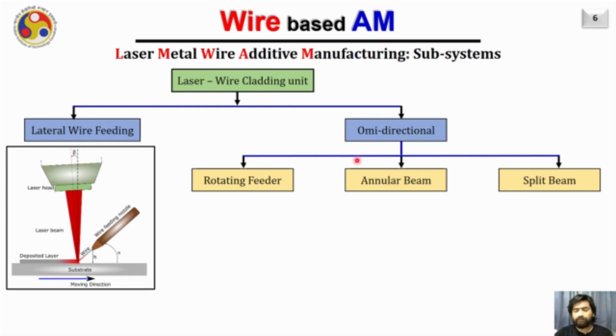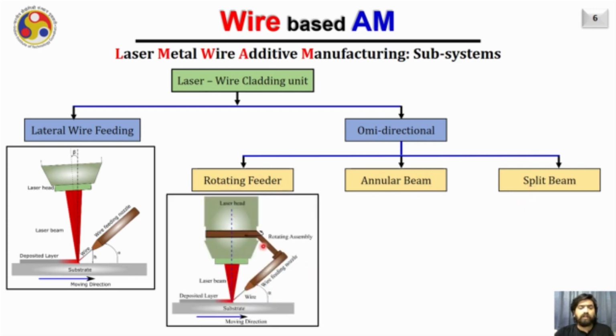On the other hand, when we use omnidirectional systems, there are three possibilities. One is called the rotating wire feeder, another is the annular beam, and the third is the split beam. In the case of the rotary wire feeder, the wire feeder is capable of rotating around the melt pool, and it is essential as you want to maintain a particular type of feeding mechanism. The different types of feeding mechanism we shall see in the subsequent slides.